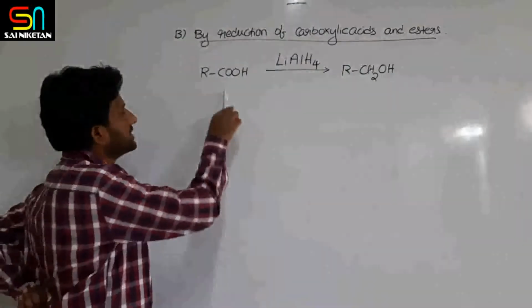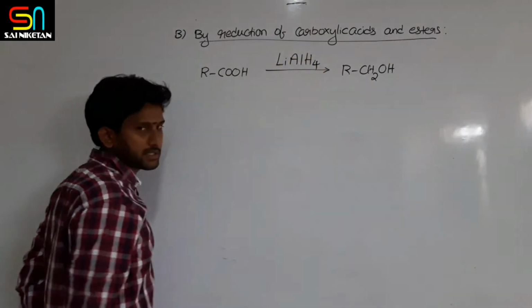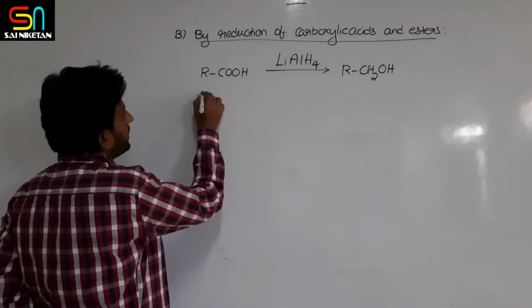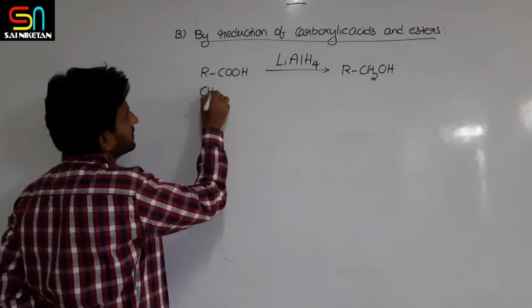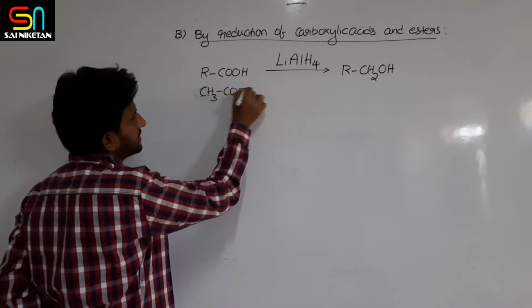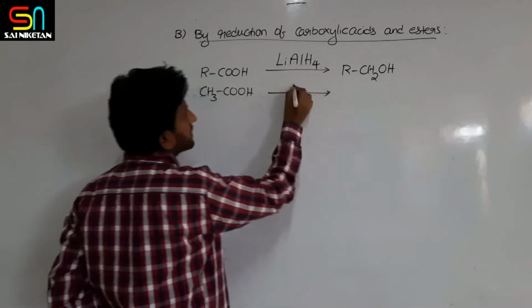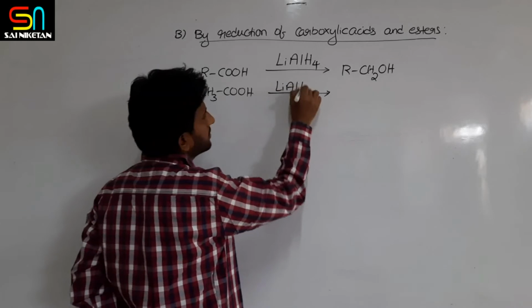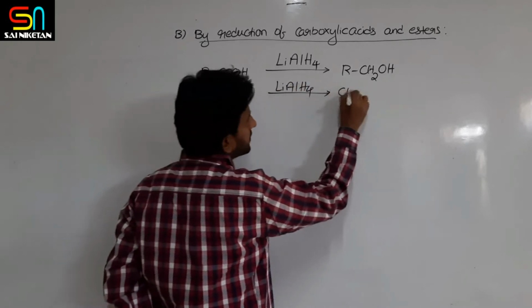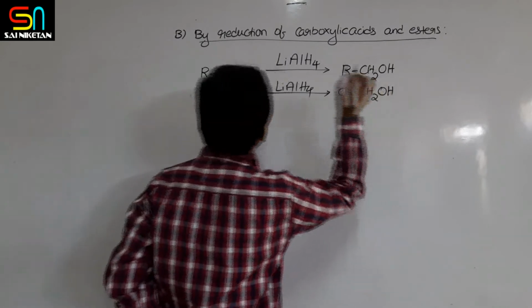So basically, carboxylic acid on reduction with lithium aluminum hydride produces alcohol. Let us take acetic acid. Acetic acid on reduction with lithium aluminum hydride produces ethyl alcohol.